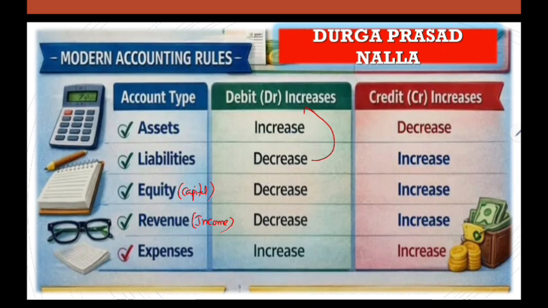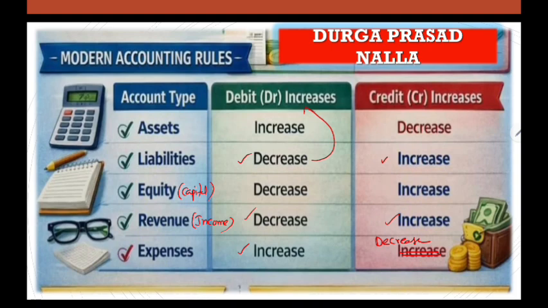So asset increases, debit. Asset decreases, credit. Liability decreases, debit. Liability increases, credit. Equity or capital decreases, debit. Increases, credit. Revenue decreases, debit. Increases, credit. Expenses increases, debit, and decreases, credit. If you observe over here, assets and expenses have similar effects in transactions. Liability, capital, revenue have similar effects.